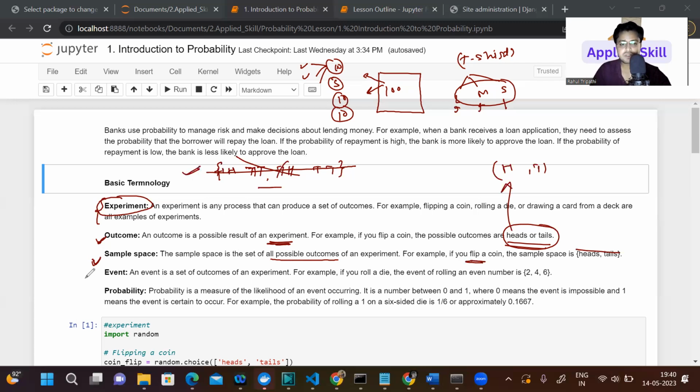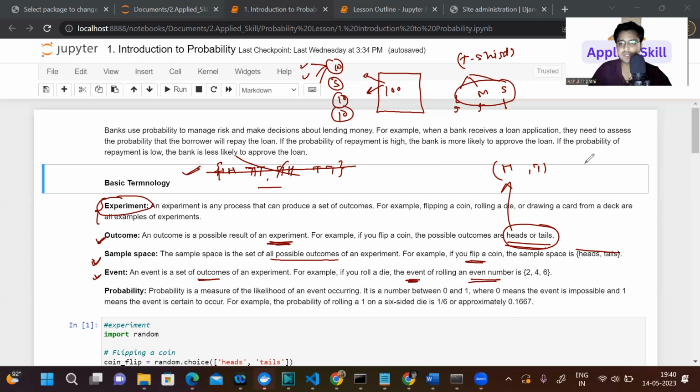And now next is the event. What is an event? An event is a set of outcomes of an experiment. For example, if you roll a die, and I ask what will be the event of rolling an even number.